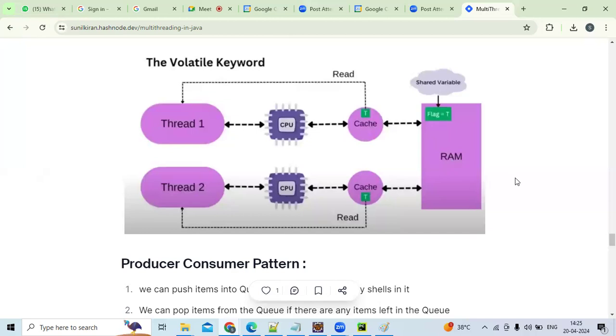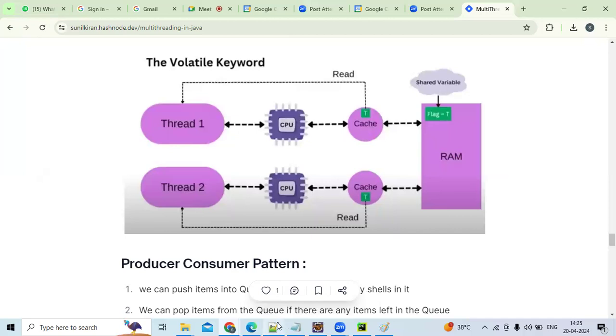What you will tell about the volatile keyword is, basically, each thread has its own cache area. If you are changing something in a thread, thread one will update in the cache only. It won't update in the RAM. If it is not updating in the RAM, thread 2 cannot see that, so thread 2 cannot read that. If it is volatile, directly it will update in the RAM. This is the concept of volatile. Very, very important.